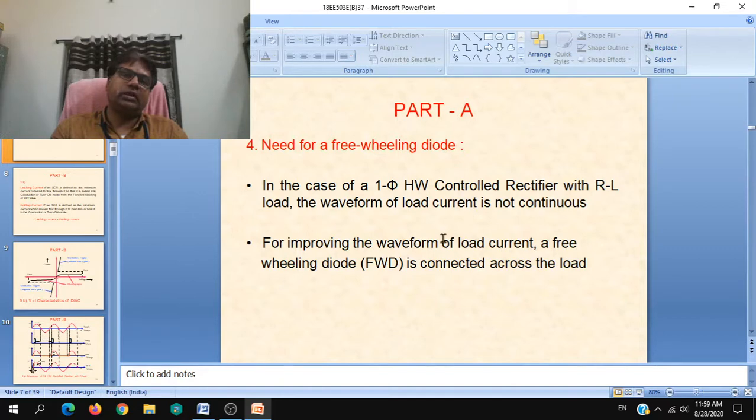This is for only 1 mark. This particular answer is sufficient. If the same is asked for 2 marks or 5 marks, then you have to elaborate it with a given circuit and also say that power factor will be improved, efficiency will be improved, likewise. So that is all for part A in the question paper.